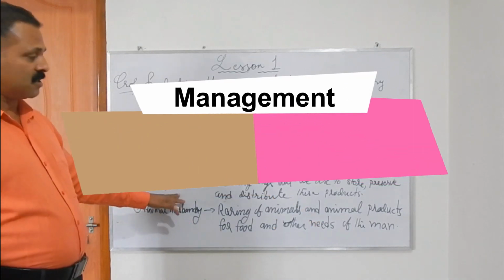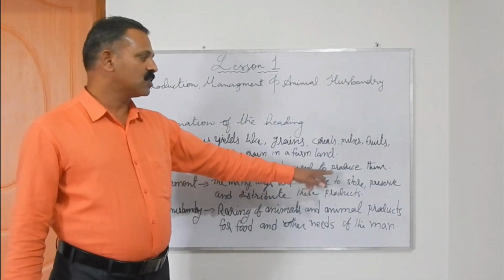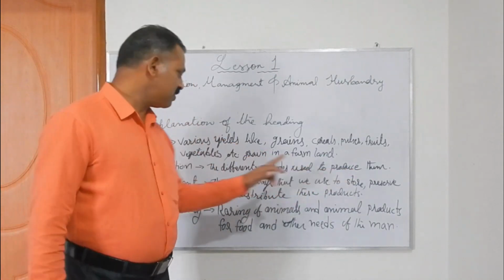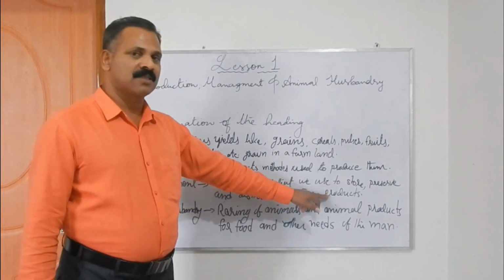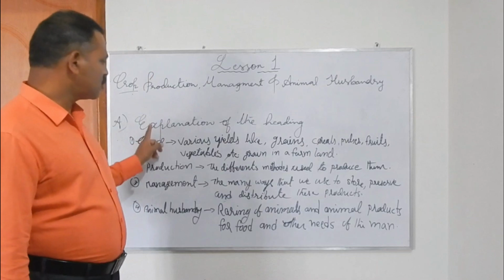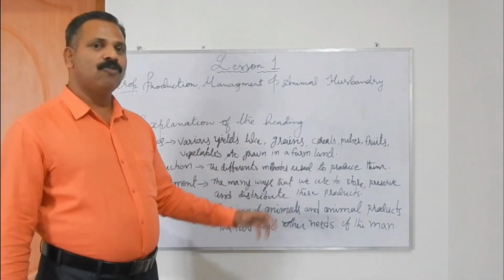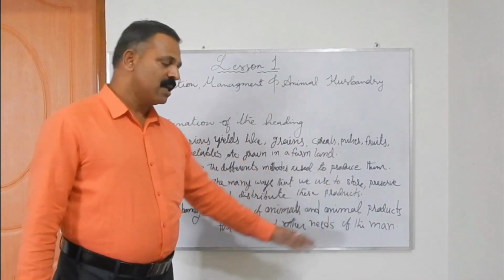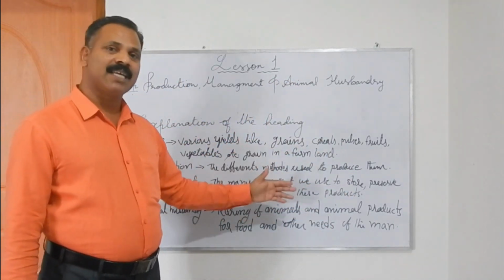Management here means the many ways that we use to store, preserve and distribute these products of the farm. These crops, how we manage to store, how we manage to preserve, and how we manage to distribute to the different needy people.